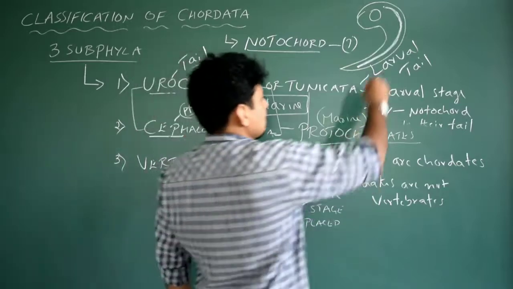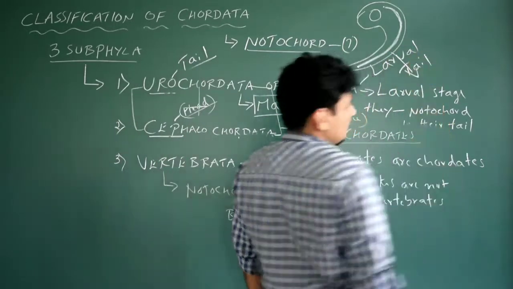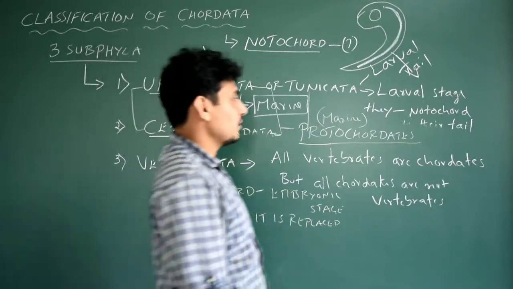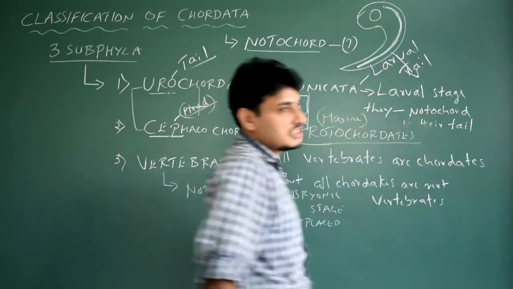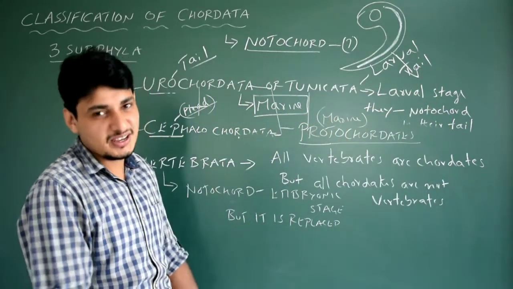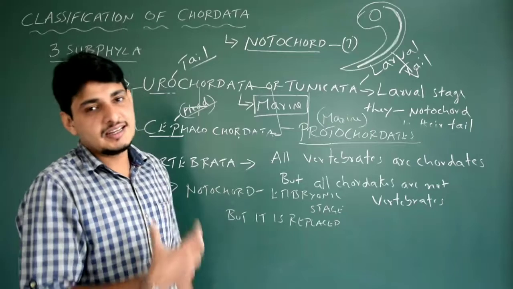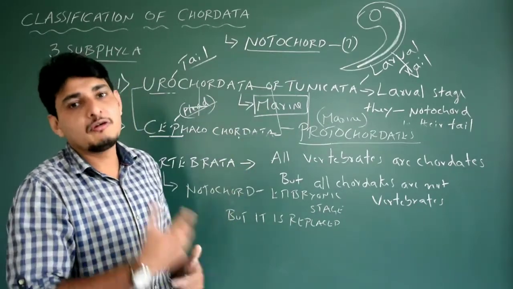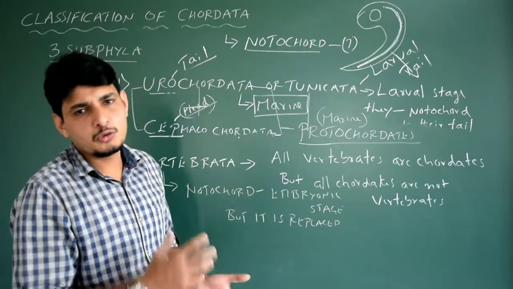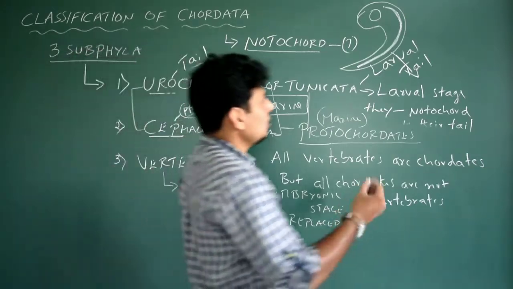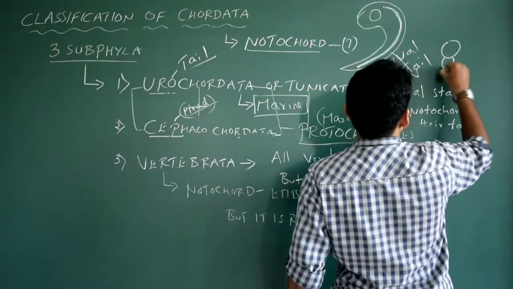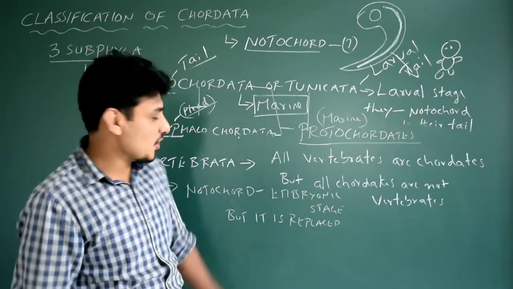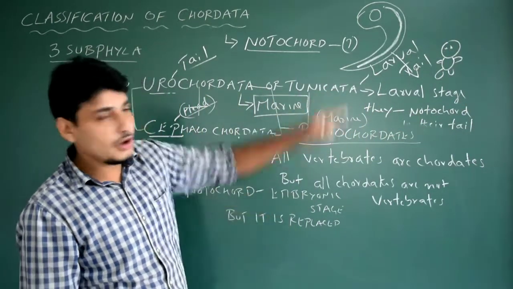Later, once after the parturition, which is the biological term, it is nothing but delivery of the baby. After the completion of the gestation period, again gestation is also a biological term. Gestation means it is the time taken by the young one, that is the embryo, to develop into an adult. In human beings it is normally 9 months. So we just draw this. This is the baby after gestation. Here the notochord will not be there.